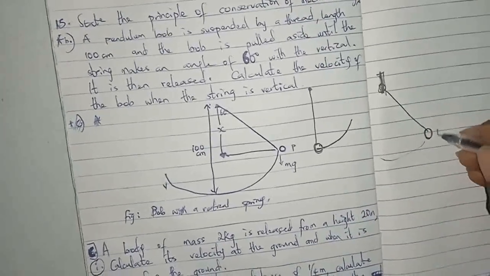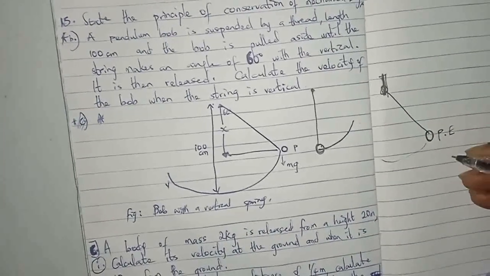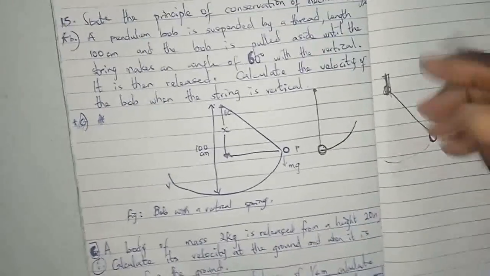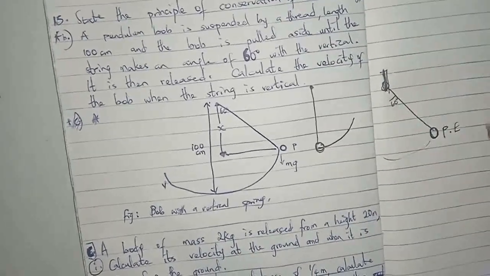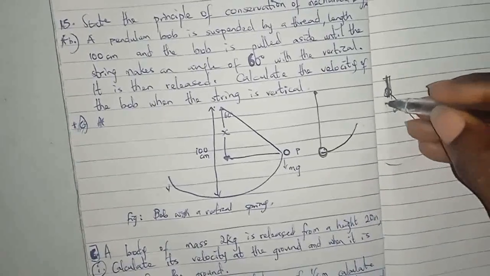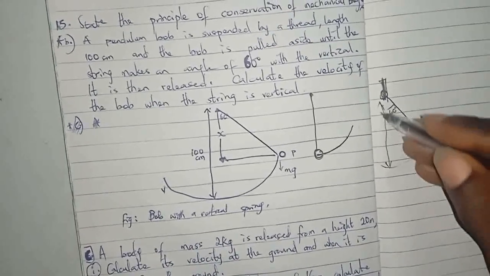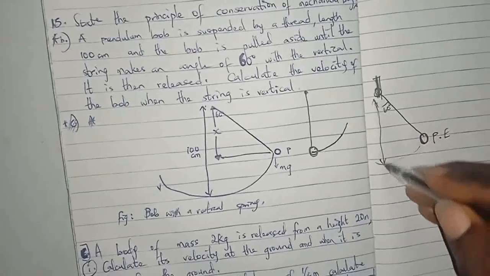So you see that at this point, you have potential energy. At this point where it has come like this, they pulled it to make this angle 60 degrees. So when they release it, it will come to a point where it will meet that vertical. So they're asking us, at the point of vertical, what is the velocity at this vertical point?